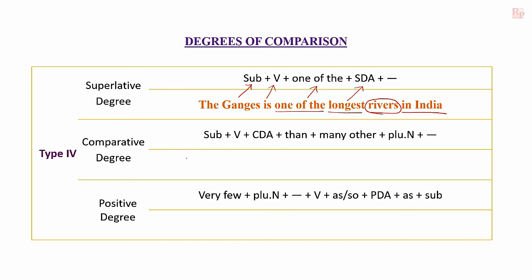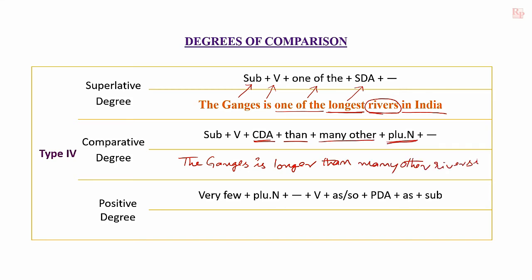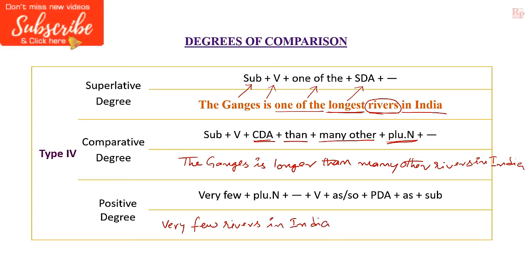The Ganges is the subject, and verb is, comparative form of adjective for longest is longer. The Ganges is longer, and "than" should be written. Many other and plural noun should be written, rivers, and remaining phrase. The Ganges is longer than many other rivers in India.